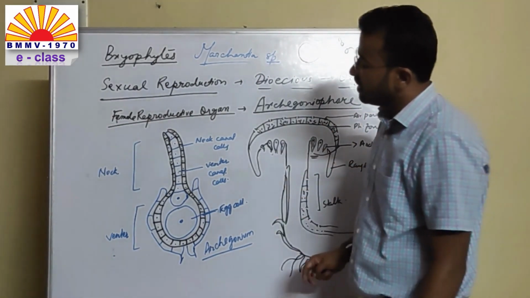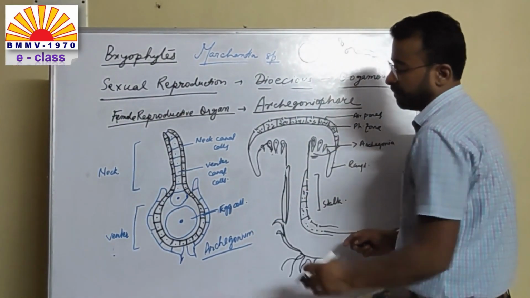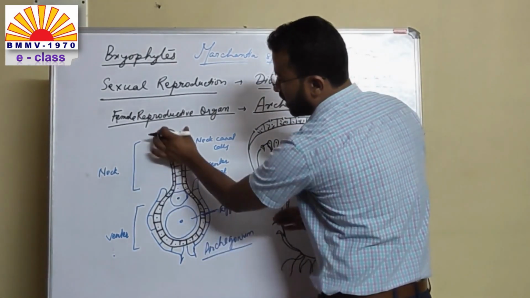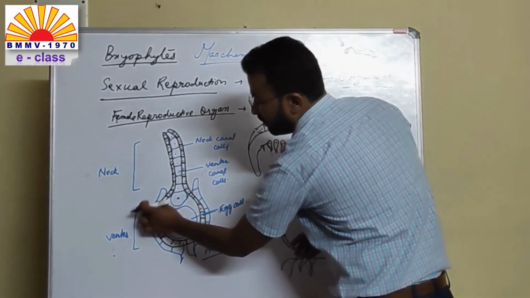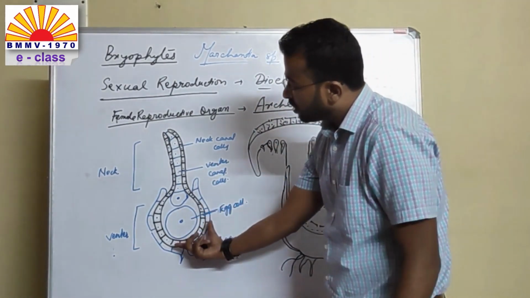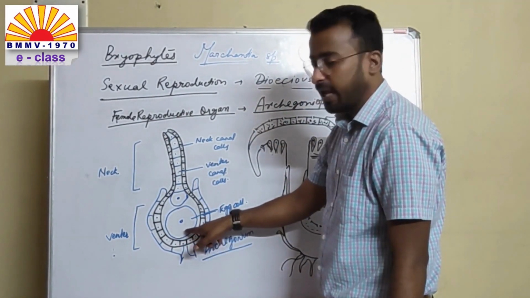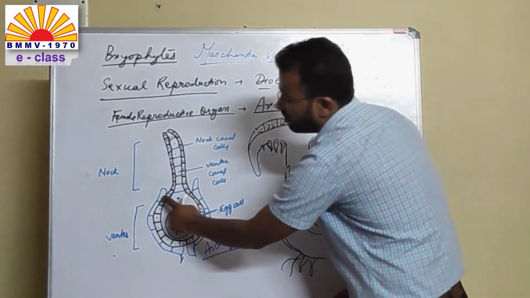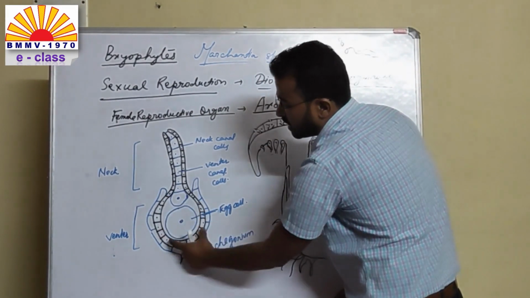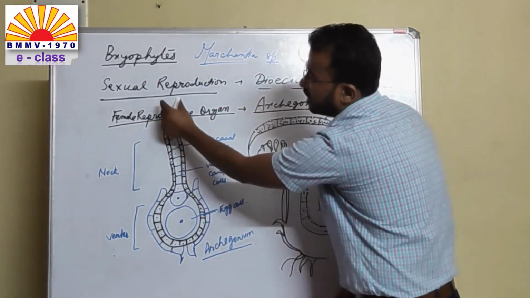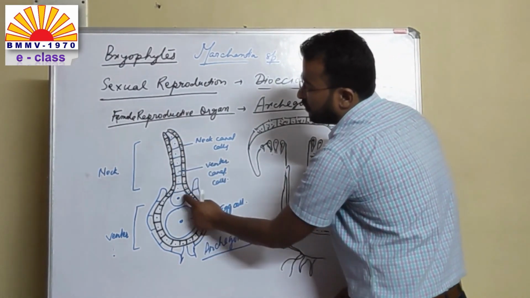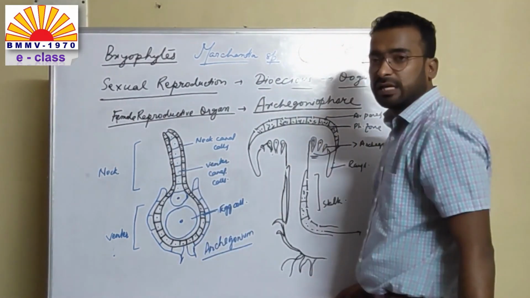And now let us see the archegonial structure. The single archegonium is divided into two parts, the neck, that is the slender part, and the venter. It is like a flower vase. So the round bottom portion will contain an egg inside it, which is surrounded by a single layer of cells. The neck canal cells will ultimately go till the top, and in between there are other cells known as the venter canal cells.